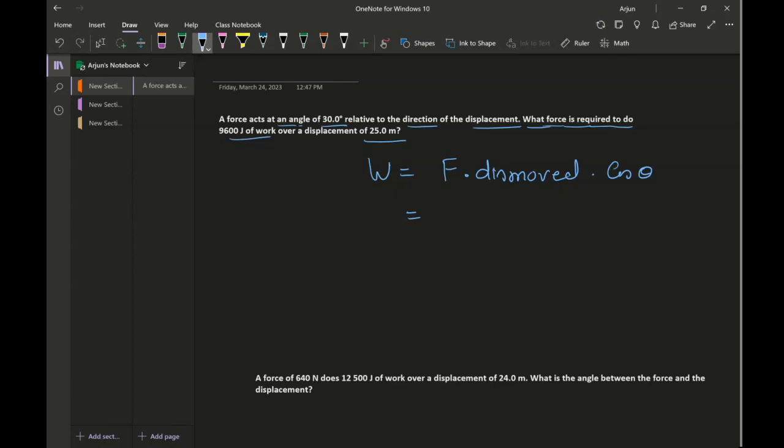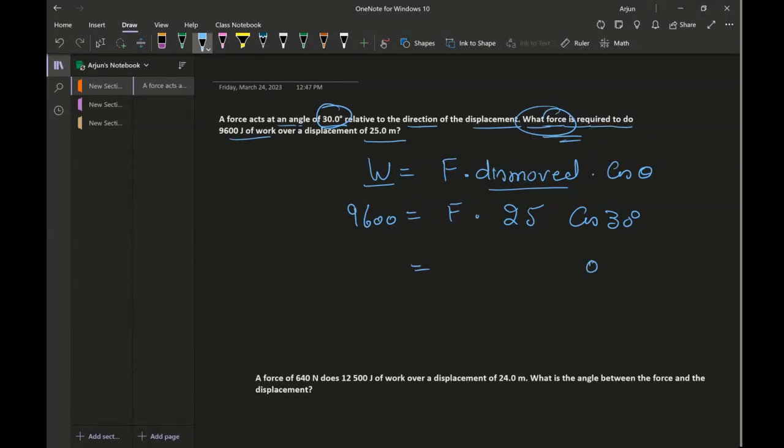Force acts at an angle of 30 degrees. Distance moved is 25 meters, and work in this case is 9600 joules. So I'm going to find the cos of 30 degrees. Make sure your calculators are in degree mode, not radian mode, because the angle is given to us in degrees.